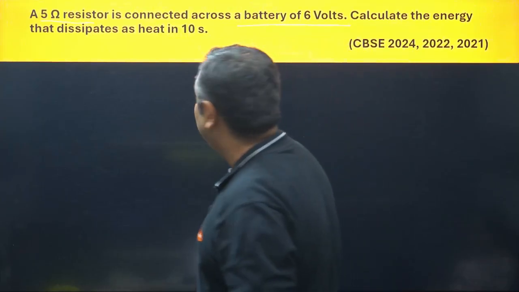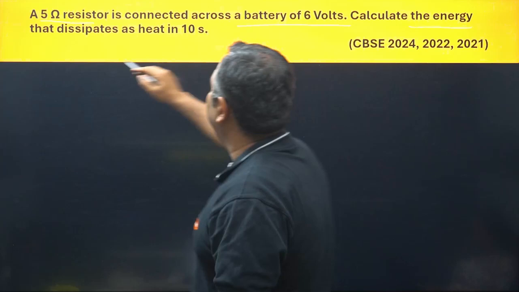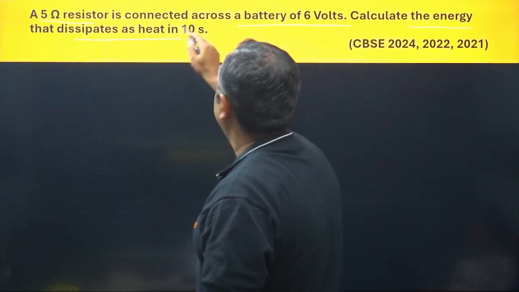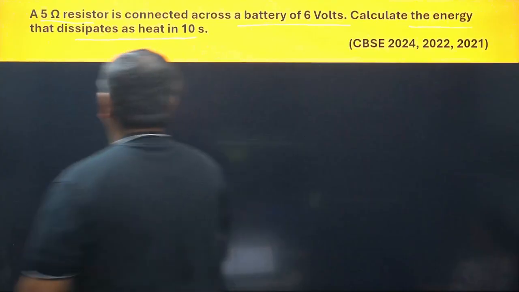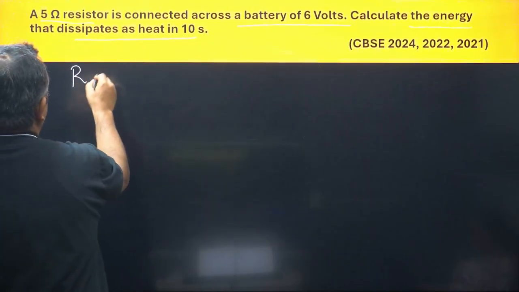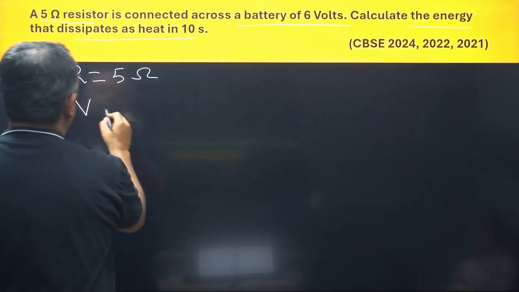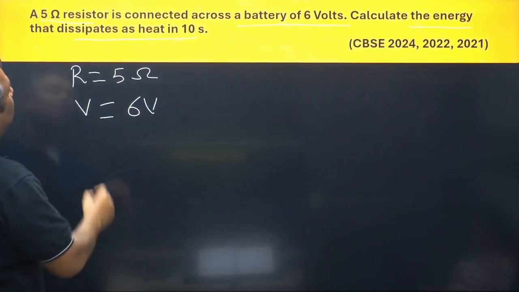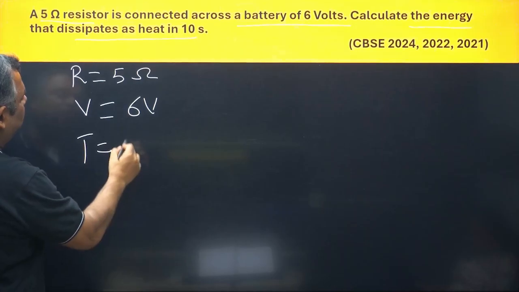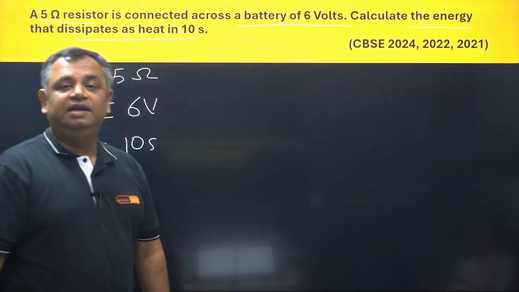What all is given? R and V. And calculate the energy that dissipates as heat in 10 seconds. Calculate the energy. Let us see what all is given. R is equal to 5 ohms. V is equal to 6 volts. And T is equal to 10 seconds. Okay. So how do we calculate the heat?